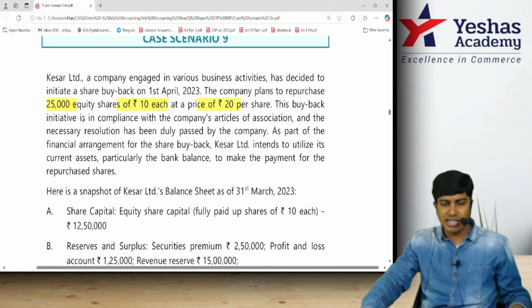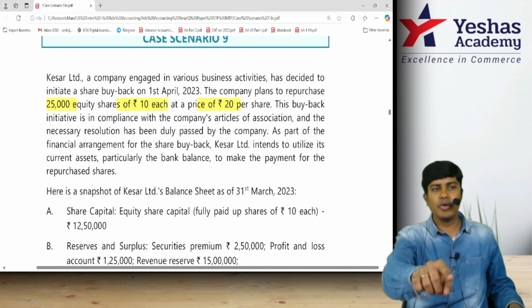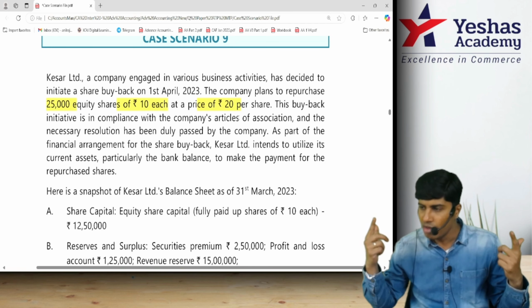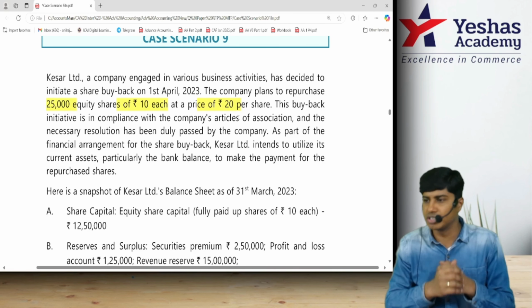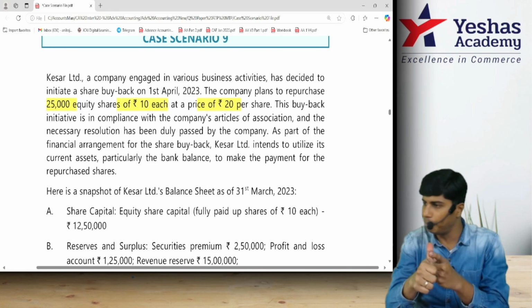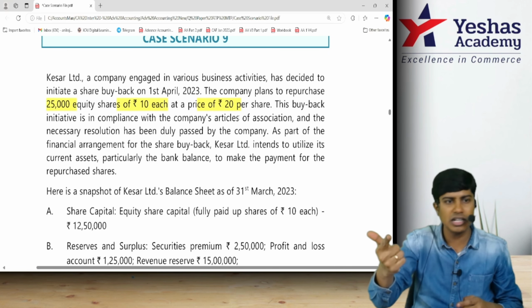This buyback initiative is in compliance with the company's articles of association. Even if they would not have mentioned it, we would have assumed that they have taken the necessary steps. Remember the steps? We have covered them in theory. If not, you can watch the quick revision video in which we have covered it. So it says that the shares should be fully paid up. The company should have power in its articles of association.